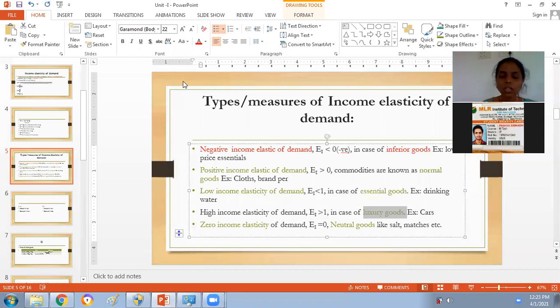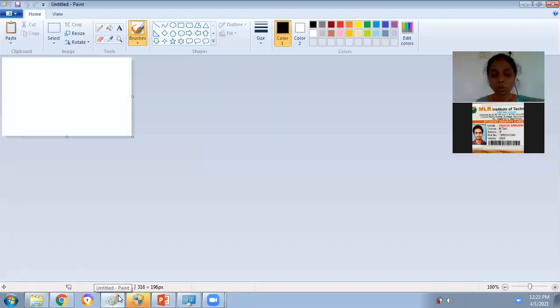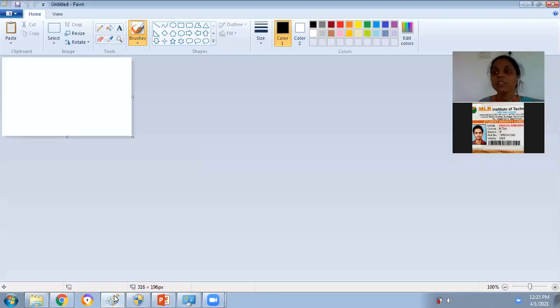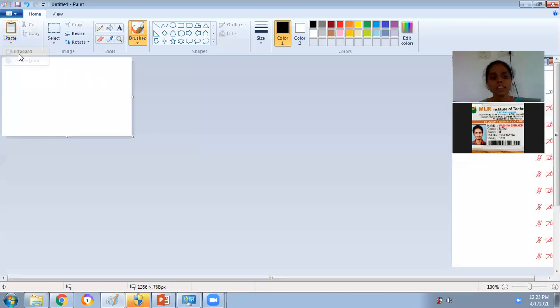In the case of luxury goods, the income elasticity of demand will become greater than 0. Why will it happen? In order to show luxuriousness, even though your income has increased only to a small extent, people will increase the consumption to a great extent. Because of that, it will become greater than 0.